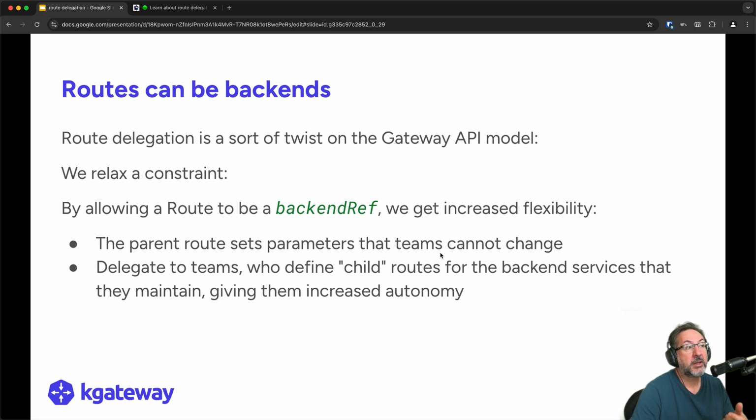Now, why do we do that? It gives us increased flexibility. We can define in the parent route any sort of common parameters, and also maybe parameters that cannot be changed by child routes. But then we leave it open for extension. We delegate to teams who define the child routes, the specifics of how to route requests to their backend services, the ones that they maintain, and that gives them increased autonomy without the burden of having to be concerned with certain aspects of the route that maybe are not even their responsibility, such as which gateway to attach to, for example.